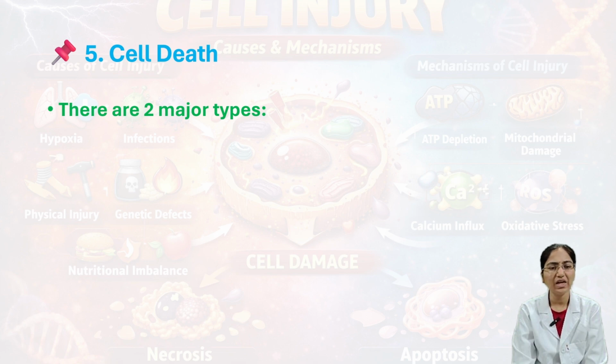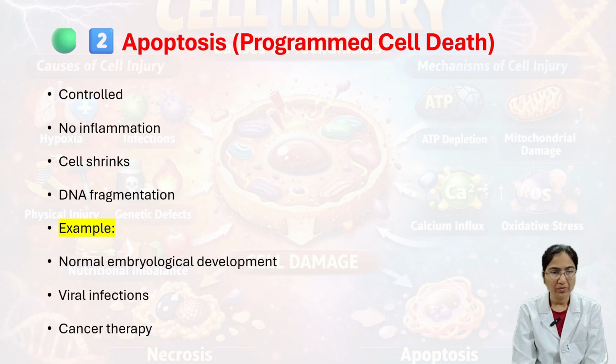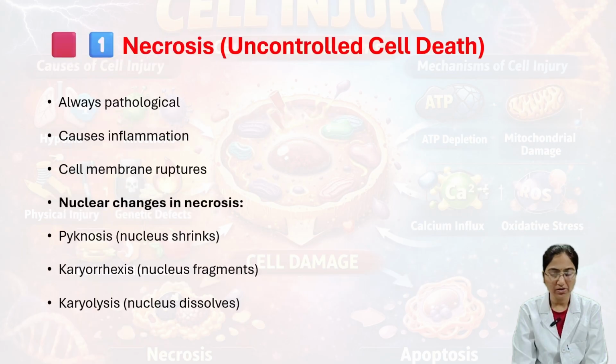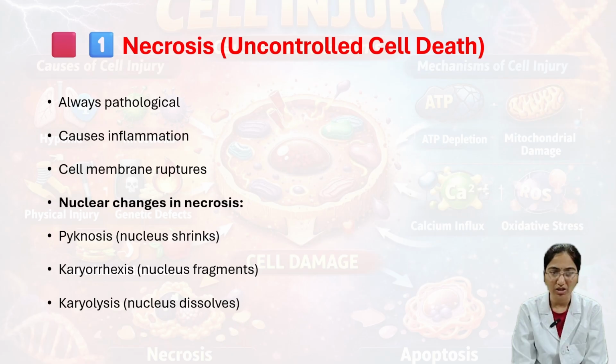Next we'll see cell death. Here there are 2 major types of cell death. One is necrosis, another one is apoptosis. We'll discuss them clearly. Necrosis is uncontrolled cell death. Necrosis is always pathological, and it causes inflammation.